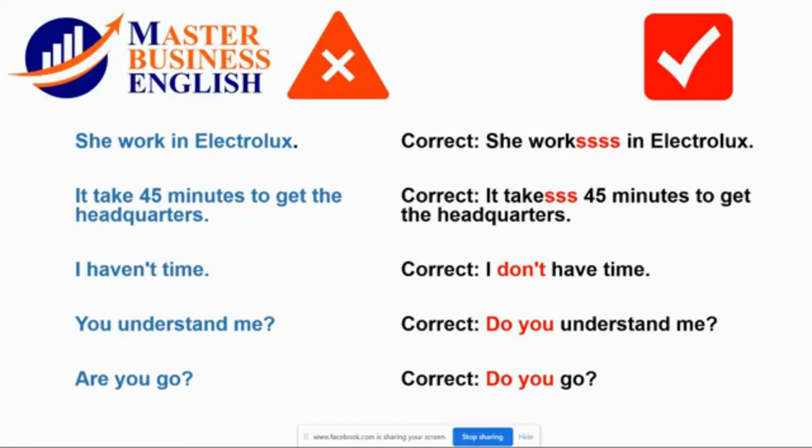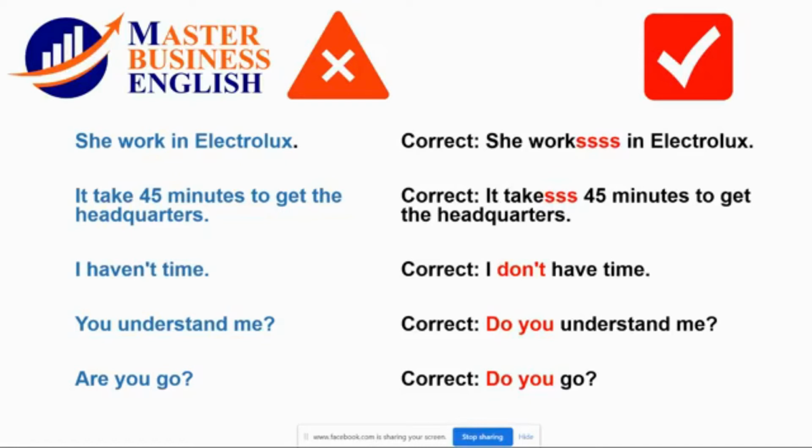I will explain what this student has asked, okay? He says, but Karime, I have seen in some books "I haven't got time." Yes, exactly. "I haven't got time" is correct because I is the subject, haven't the auxiliary, and got the conjugated verb, and time the complement. So it's perfect to say "I haven't got time." But "I haven't time," no. So "I haven't got time" is also correct.